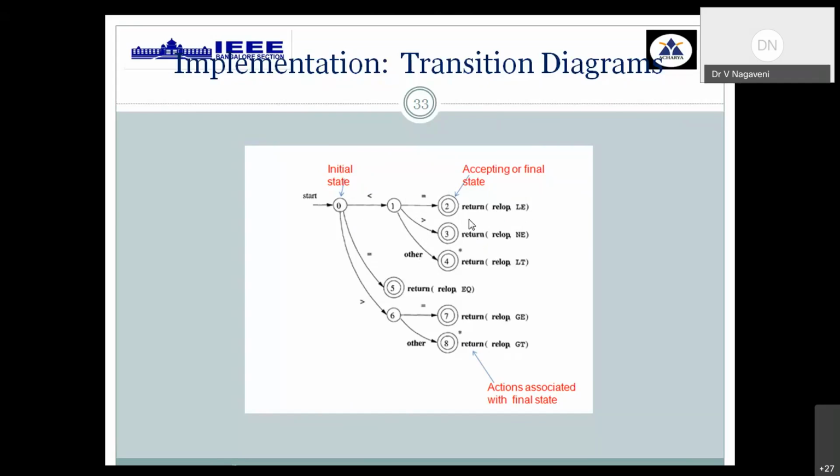This is using Pascal notation. So the notation used, less than followed by greater than symbol, indicates not equal to. Then once you have the symbol less than followed by nothing else, this is indicated by other characters, because the forward pointer has to move one step ahead to indicate that it has not come across any other character. Then the token extracted is only one symbol, that is less than. But you should not include the other character that was read. It can be any alphanumeric or any other special symbol, but we should not include it. We ignore that; it is available only in this state number 1.